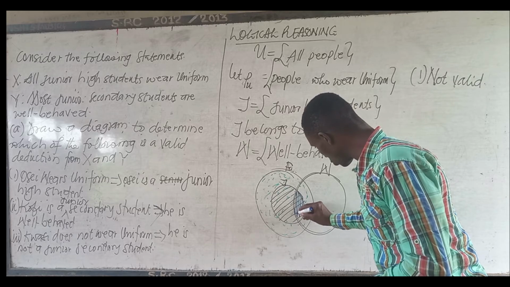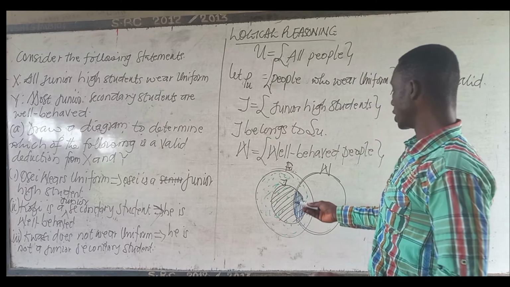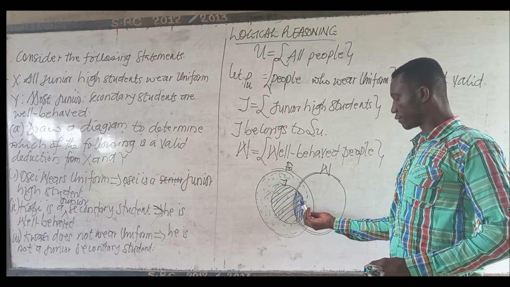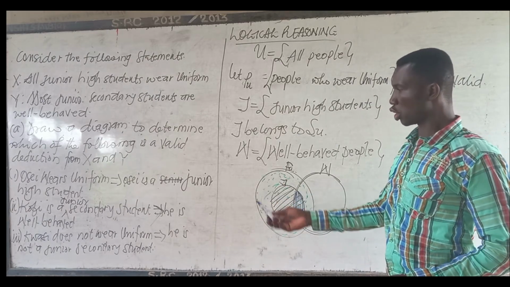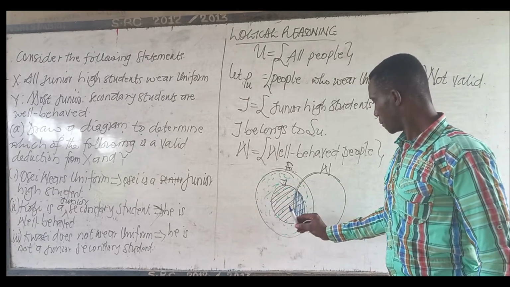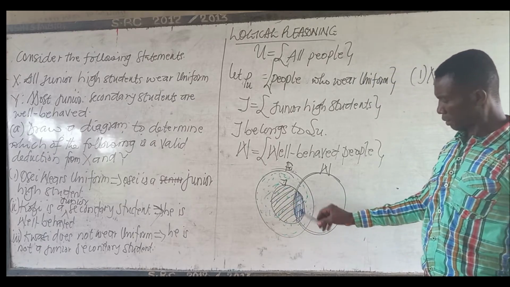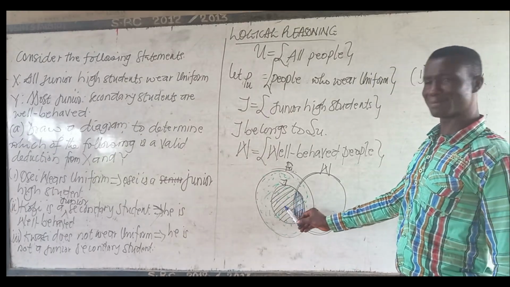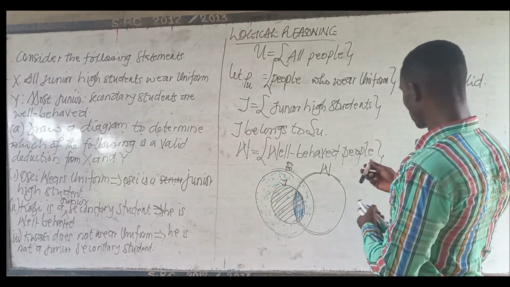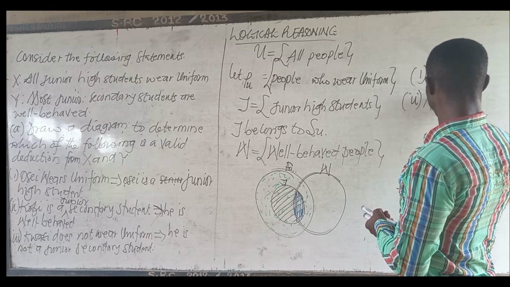which will intersect with the junior high. So if you are in junior high and you are here, it means that you are well behaved. But what about those who are here? So Kofi is a junior secondary student. It means that Kofi can be here, not necessarily Kofi being here. So that statement is not valid.